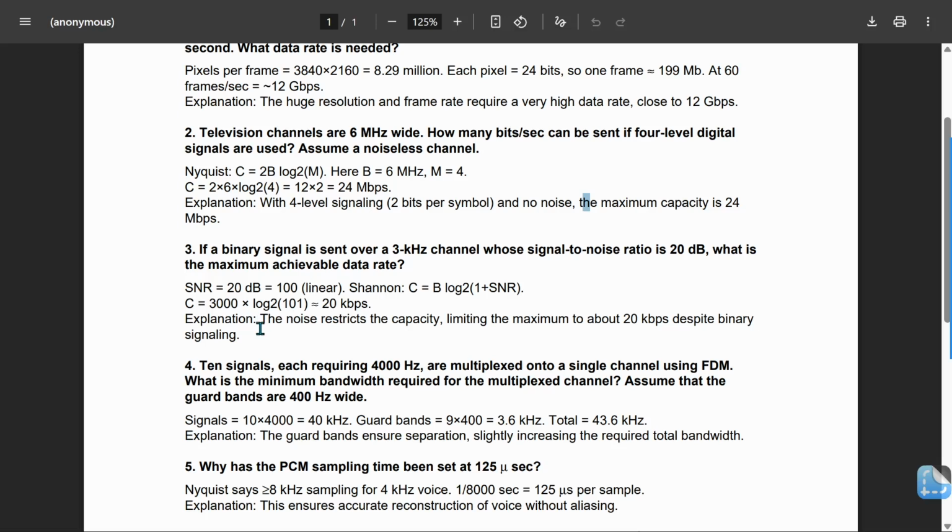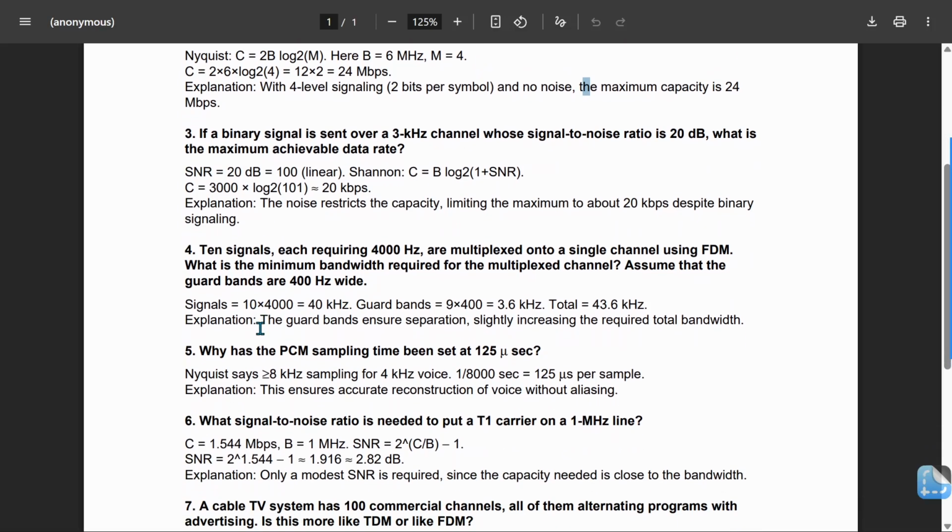Now coming to the next problem. 10 signals, each requiring 4000 Hz, are multiplexed into a single channel using FDM. What is the minimum bandwidth required for the multiplexed channel? Assume that the guard bands are 400 Hz wide. First we consider signals: 10 into 4000 is equal to 40 kHz. Guard bands: 9 into 400 is equal to 3.6 kHz. Total: 40 plus 3.6 is equal to 43.6 kHz. Explanation: the guard bands ensure separation, slightly increasing the required total bandwidth.